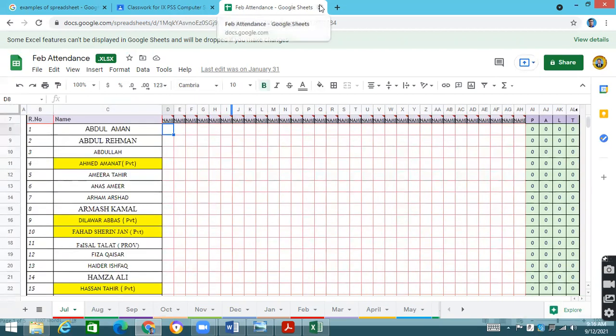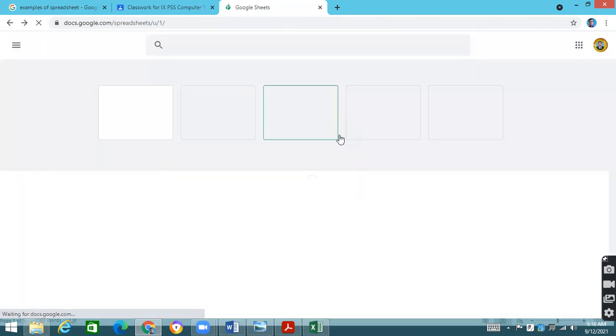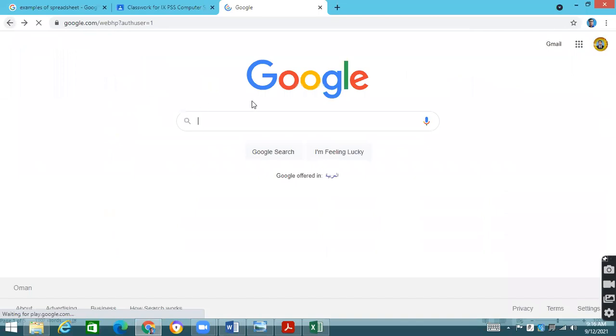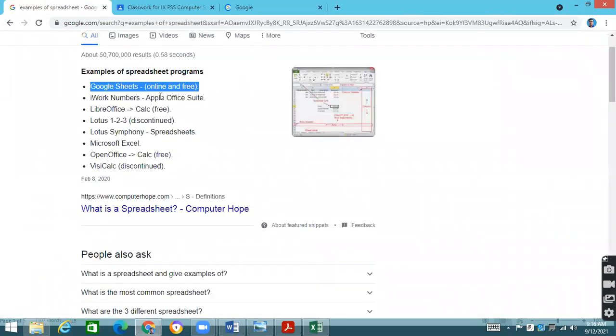Okay, students, it has the same kind of structure. If you take a new sheet and choose a blank sheet, you will see that it looks entirely like a Microsoft Excel file. So Excel is not the only option. We have iWork Numbers, which basically comes with the MacBook, with Apple computers. LibreOffice is there.